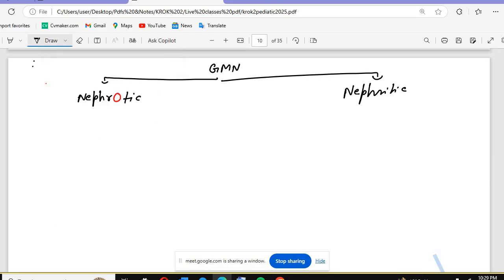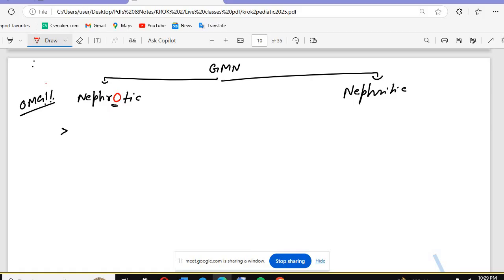Everything in the nephrotic syndrome, you can remember. In which condition? Nephrotic syndrome. And suppose we would be having there